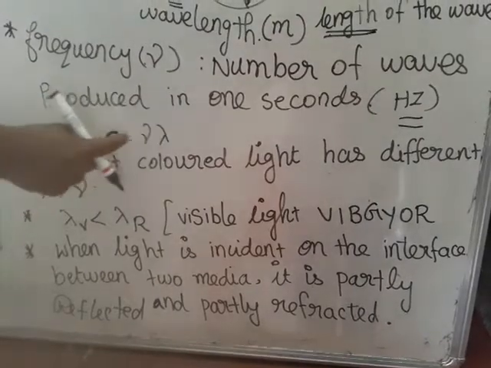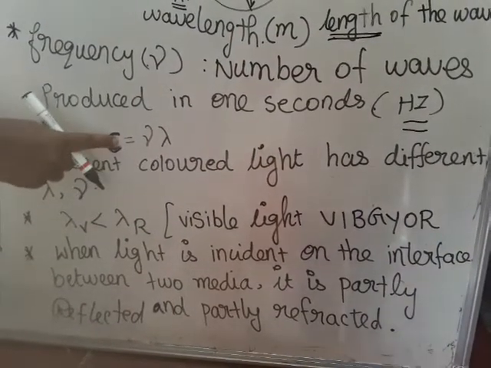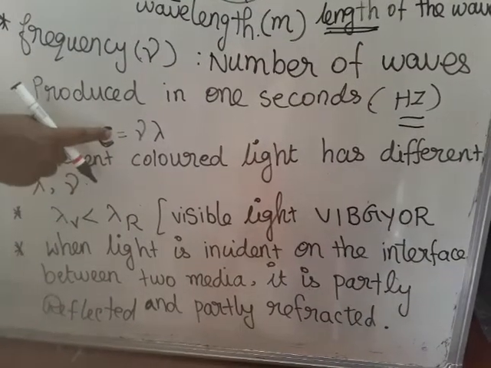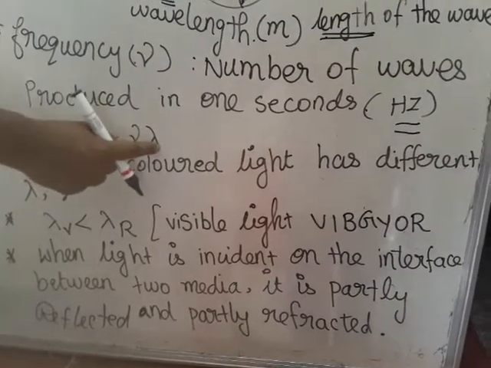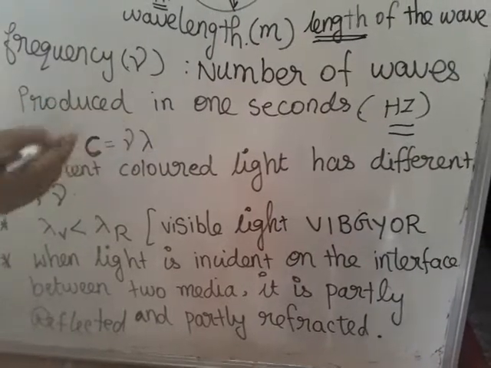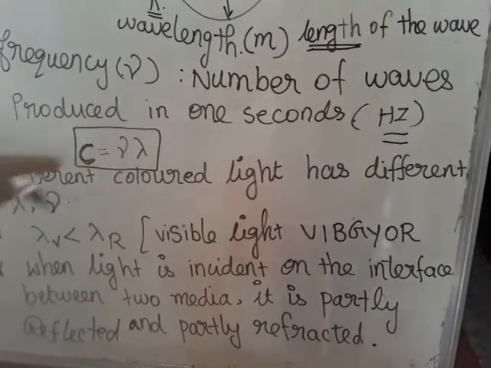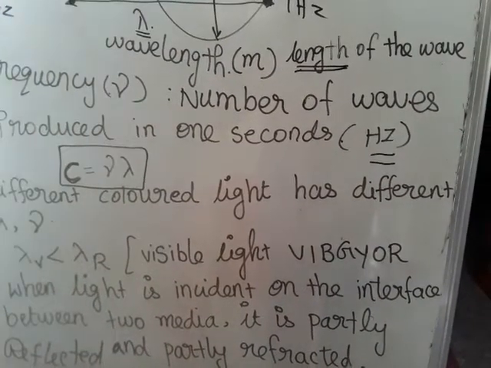So it is directly proportional. So if speed of light increases, its frequency also increases. If speed of light increases, its wavelength also increases. So it has a directly proportional constant. So c equal to mu lambda.